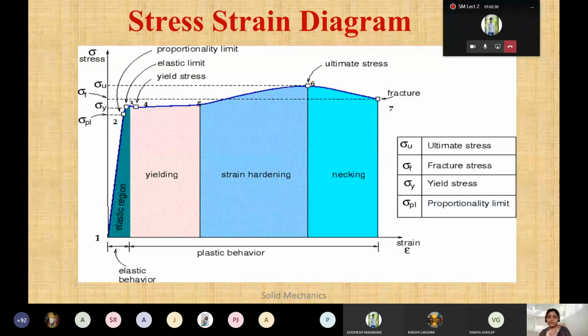What will happen if it is brittle? In brittle, what will happen? Can you see any yielding point? Will you see a yielding point? Take chalk as an example. If you break a chalk, what will happen? You will directly break it. Directly break will apply. That means there will be no necking point, no stretching and all that. It will go for a break. I'll show you this one here.